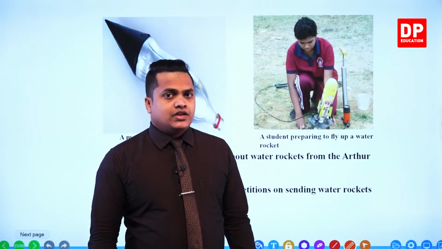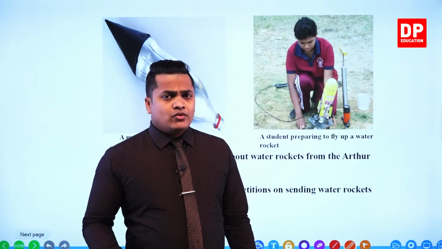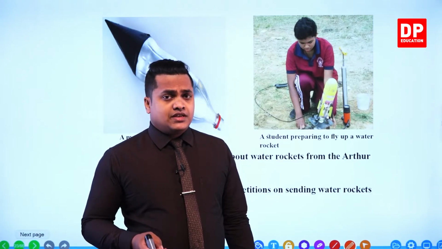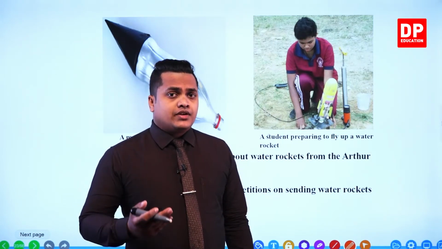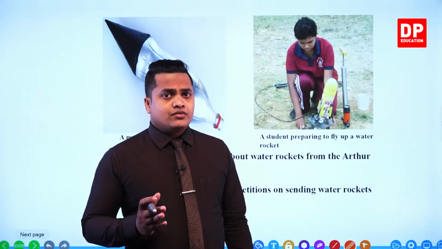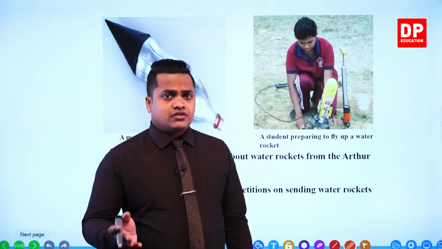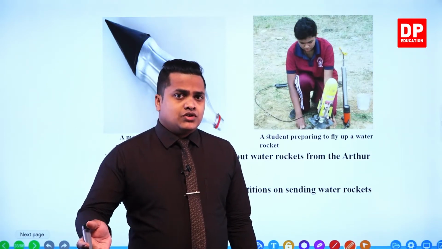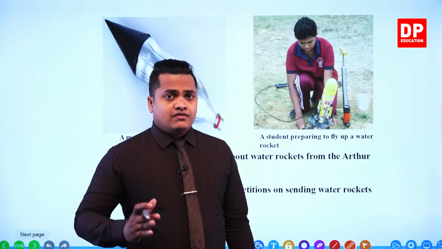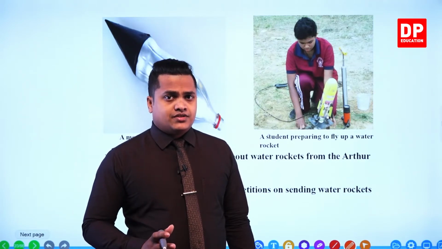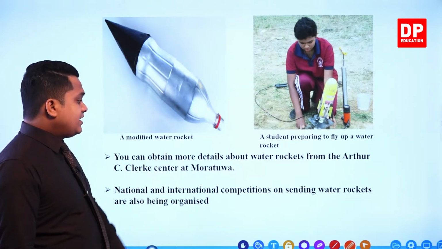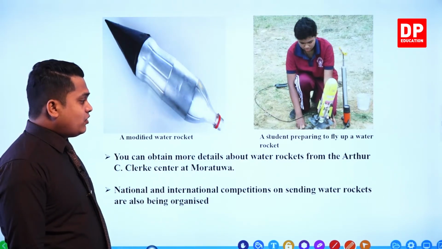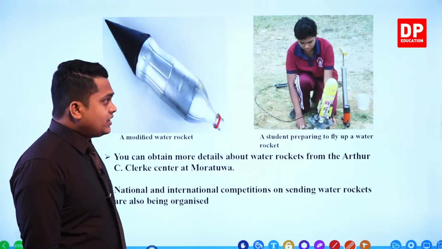So why do they provide this information? Because, my dear children, these things are pretty important. This is how rocket technology is going to develop in the upcoming future, so they provide several pieces of information regarding these technologies. See here, national and international competitions on sending water rockets are also being organized.